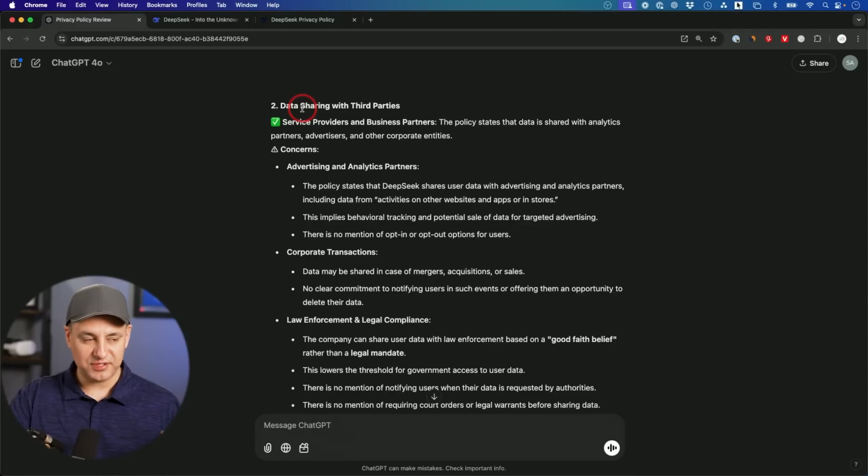Now, that was all part of transparency and data collection. Data sharing with third parties is also mentioned here. The policy states that DeepSeek shares user data with advertising and analytics partners, including data from activities on other websites and apps or in stores. This implies behavioral tracking and potential sales of data for targeted advertising. I know a lot of people don't like this. I know it's the business model of a lot of companies that offer a free service, but it's something that's usually hidden in the privacy policy. There is no mention of opting in or opting out of these options at all, like I mentioned.